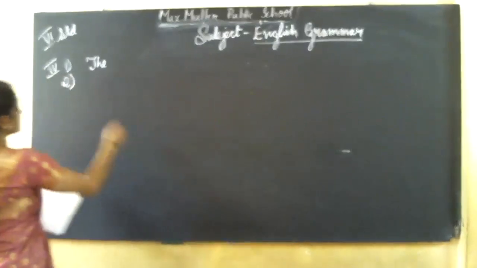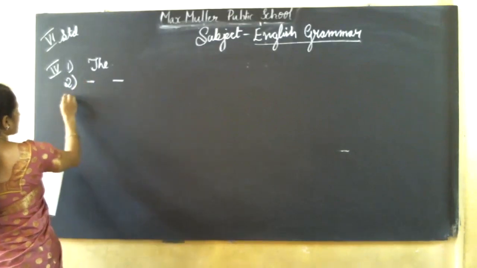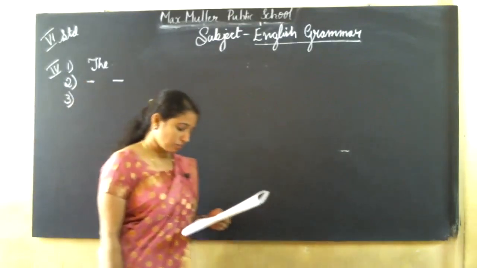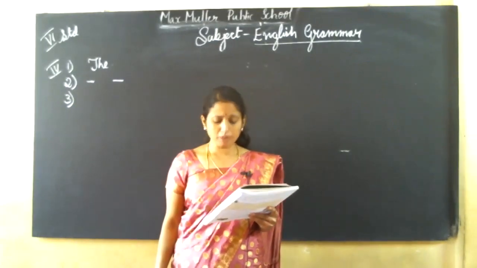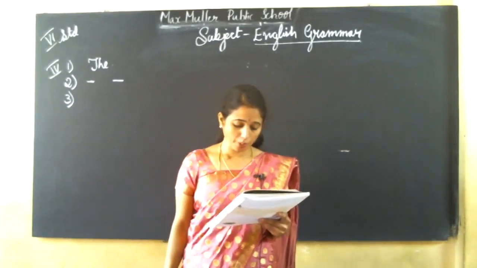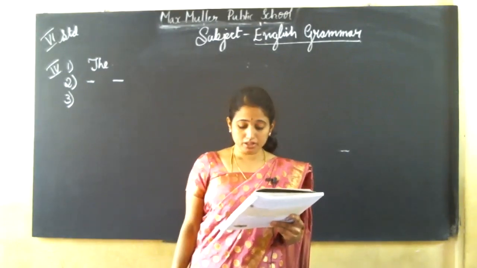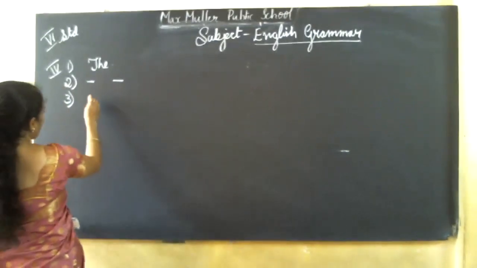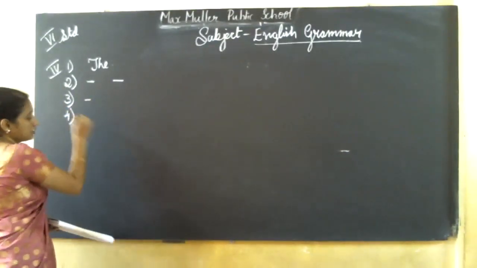No article is required there, so you have to put a small dash in that sentence. Okay. Third one. The man was sent to dash prison for robbery. There is no article required in that sentence, so put a small dash.